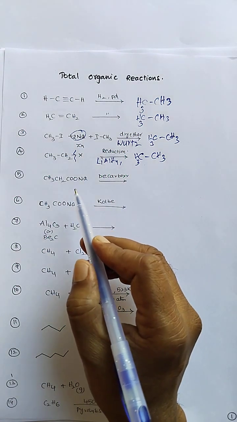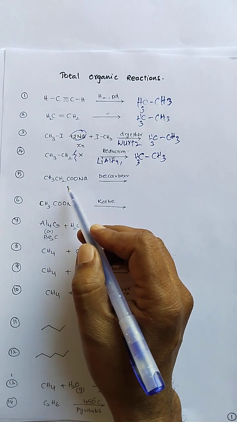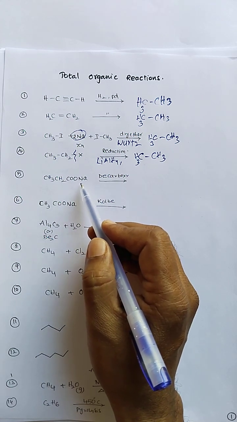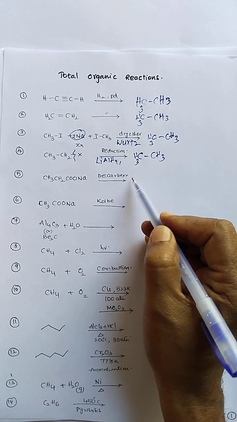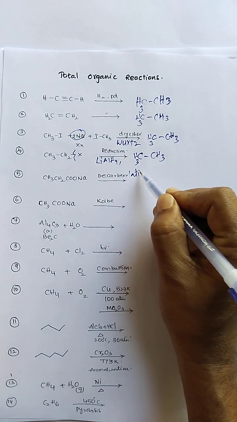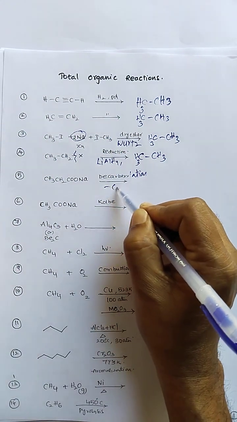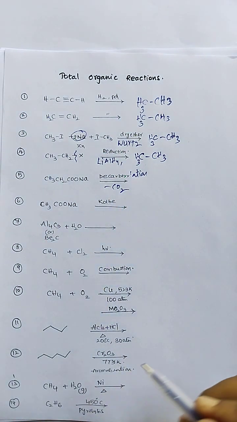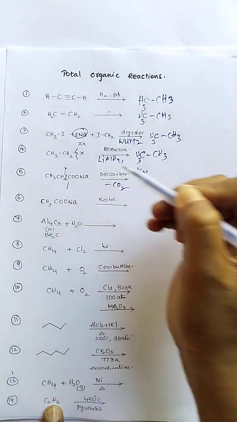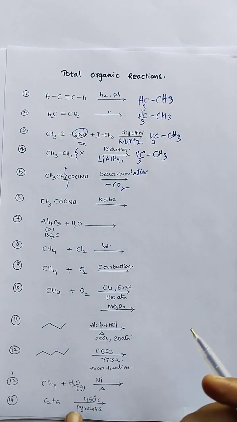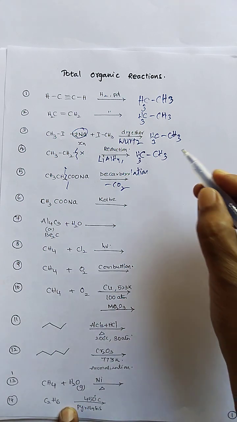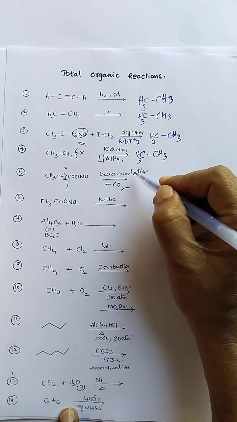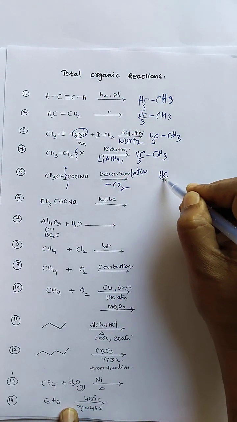Next, sodium salts of alkane carboxylates. Decarboxylation means removal of carbon dioxide from the molecule. Here this will undergo a radical mechanism, so we will be getting decarboxylation, giving the ethane molecule.